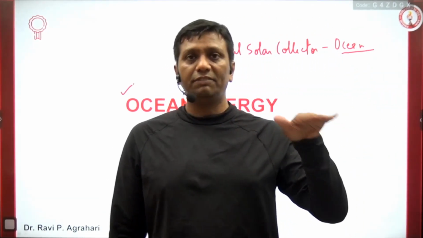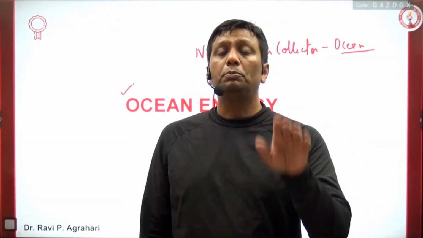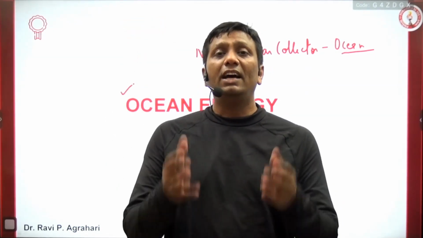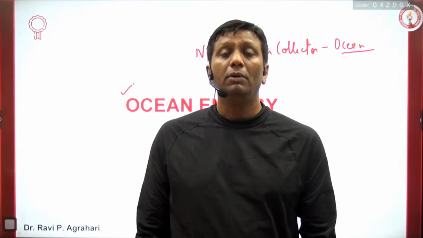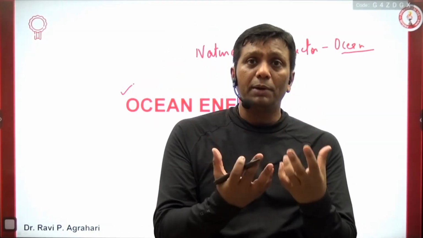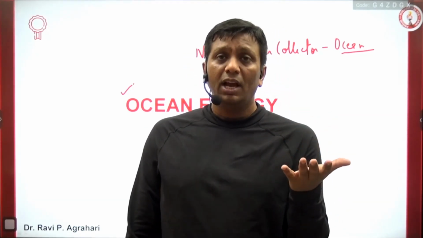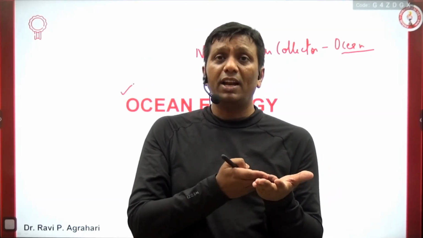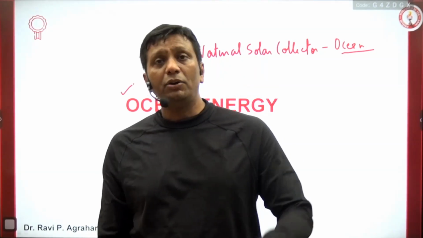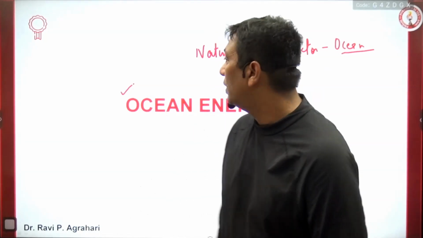On the Earth's surface, if I ask you, land and water. You know, on the Earth's surface, 2/3 portion is water. And if I ask you, where will the maximum sunlight coming towards Earth be trapped or absorbed? The answer is ocean water. Ocean water is soft and it traps more and more heat, guys. Land is very, very dense, and this is the reason that when sunlight falls on land, the maximum light is reflected. But in the water body, the maximum light is absorbed.